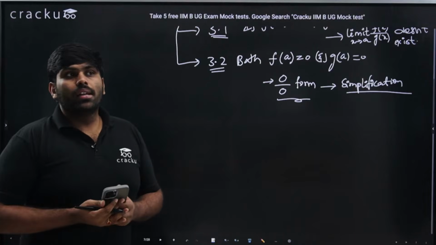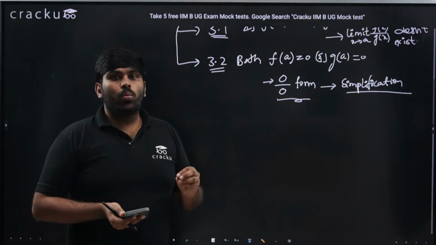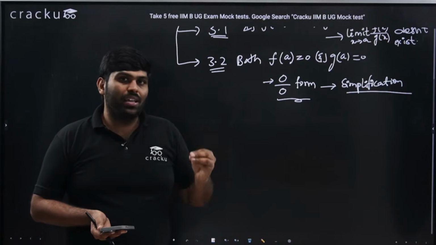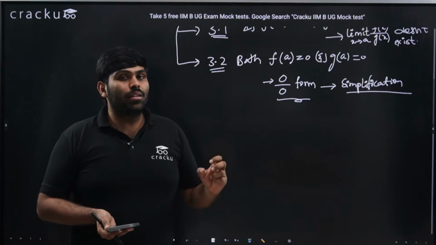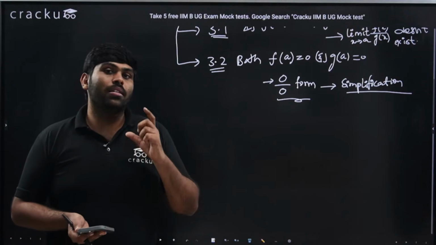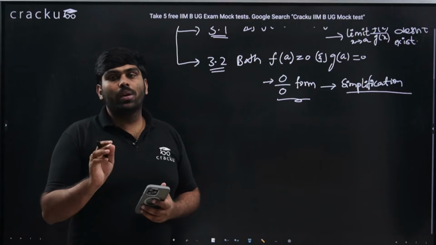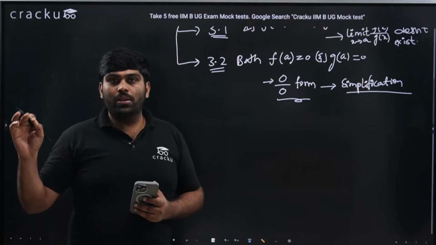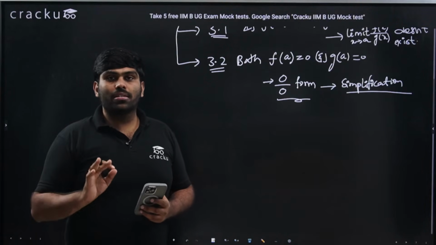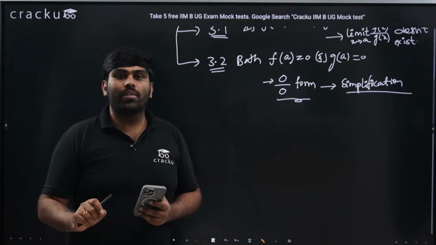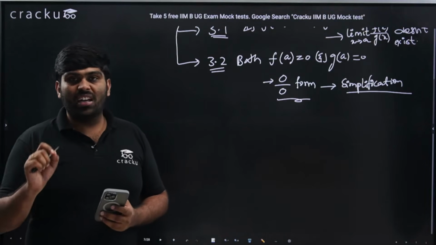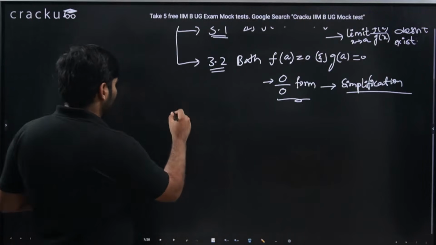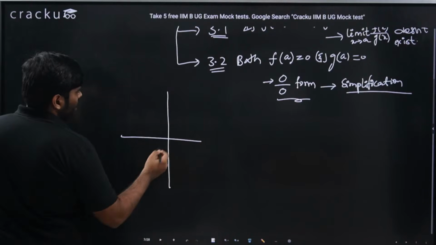The point is, with limits, there is a pretty good chance that sometimes you substitute the direct value and get some value, but the right hand limit and left hand limit may not approach the same value. There could be a case where LHL is not equal to RHL, but still there is some numerical value at the point 1. That is, f of 1 has some particular value, but LHL and RHL are not approaching the same value, like a discontinuous function. Let's take an example of a discontinuous function.